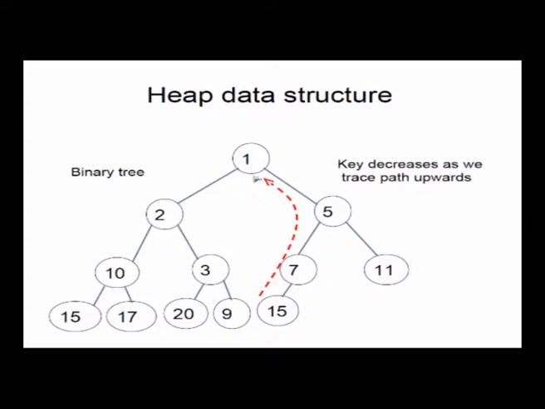the order in which you stored it, the fact that you stored 1 in the first place, 2 and 5 in the second and third place and so on like this, allows you to find the parent and child in the array very easily. So to find the left child of a node which is stored at i, you just have to do 2 times i. To find the right child you just have to do 2i plus 1, and to find the parent you just have to do i by 2 and take the floor. So by just doing some algebra on the indices, you are able to navigate the tree.